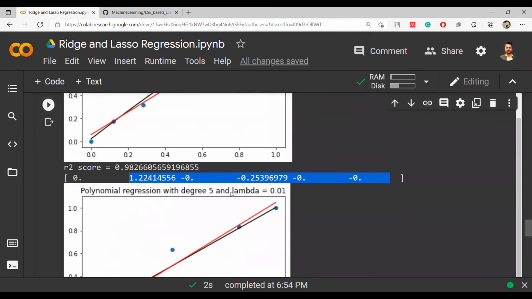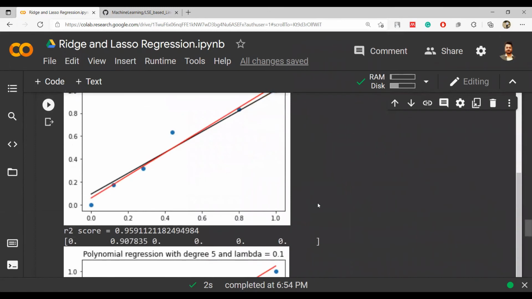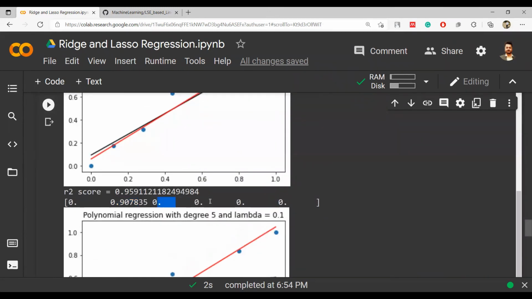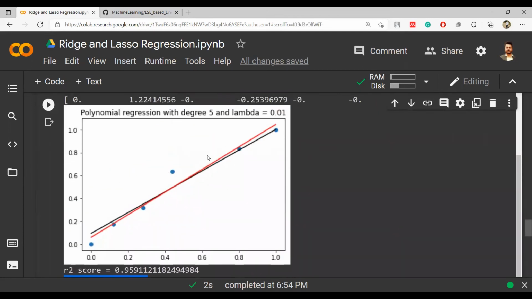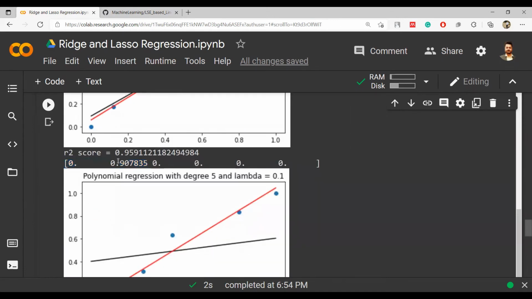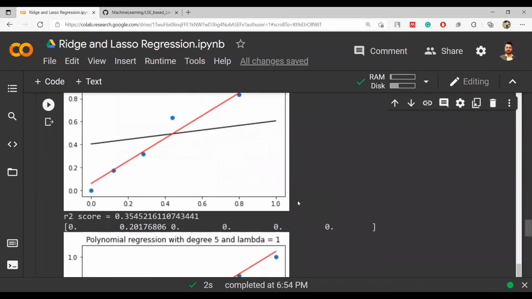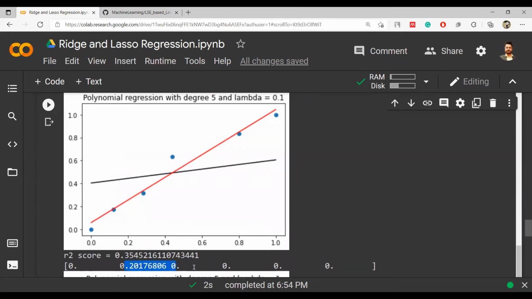And if we are taking the lambda value as 0.01, it is giving me 0.90, and all the other 4 are 0. So it is actually a very good one, because it has brought us back to a single coefficient. But now you can see that these two are very similar lines. So earlier my simple linear regression was also a straight line, and this one is also a straight line in a way, because we are only depending on one point. Lambda equal to 0.1, again you have only 1 point, and notice that whenever we have only one coefficient and all others are 0, it is a straight line for obvious reasons.